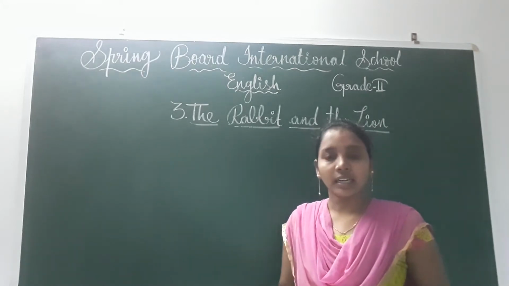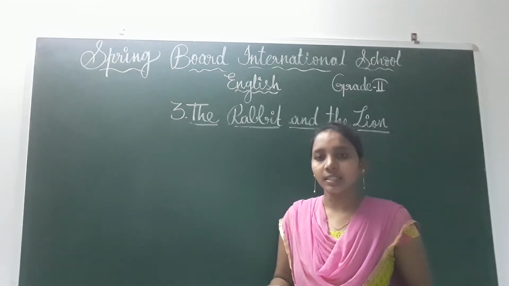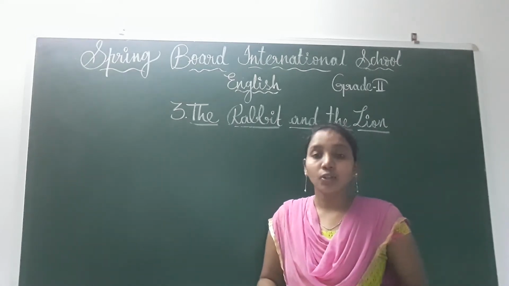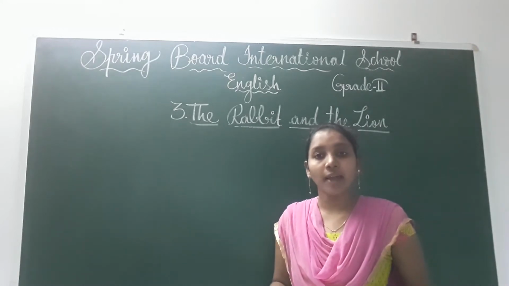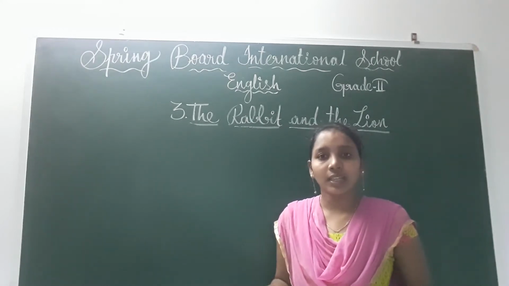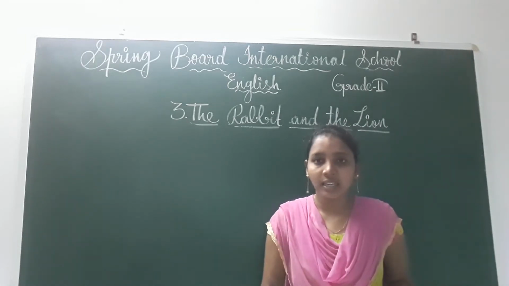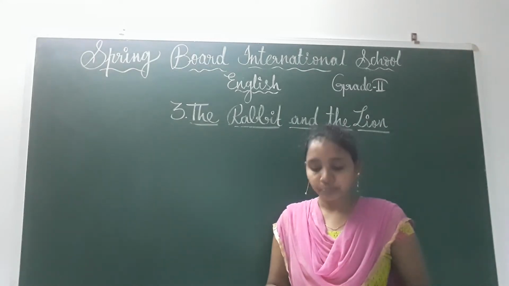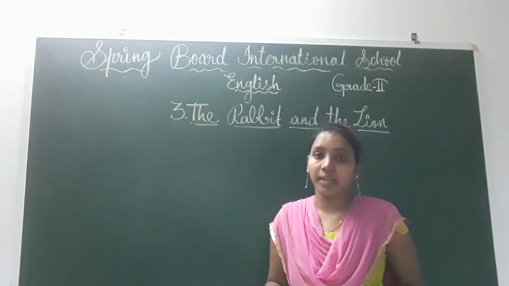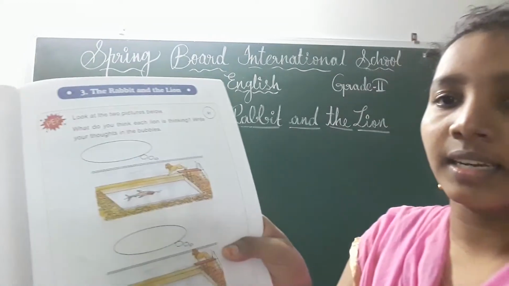That means here two pictures they have given, children. In the two pictures, two lions are there, right? Now what you have to do is think about what the lions are thinking. That means these two lions are looking at the pond, right? Now you have to think about what they might be thinking. See children, here two lions are there, right?